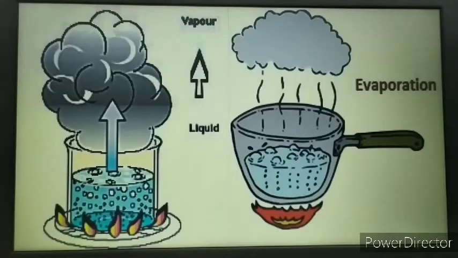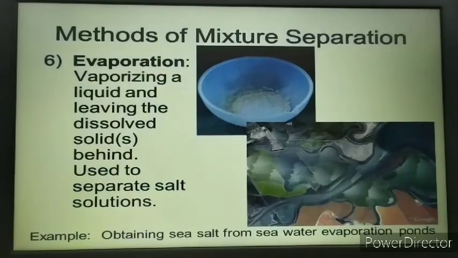But if we add a little salt or sugar into it and then we heat it, if the complete liquid is evaporated, what will be left behind? The solid particles will be left behind in the container. So this method of evaporation is used for separating the soluble component, the solid soluble component, from the mixture.